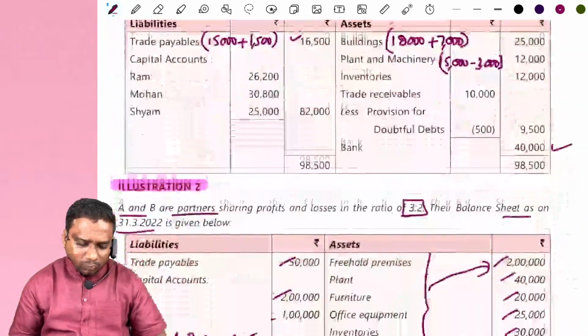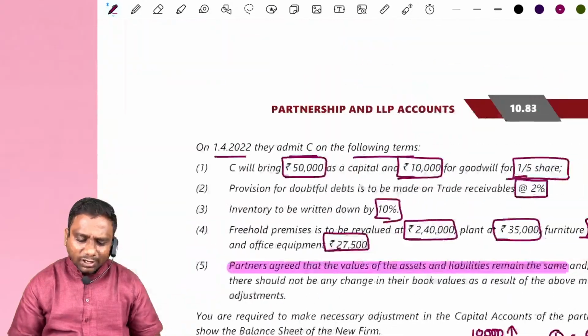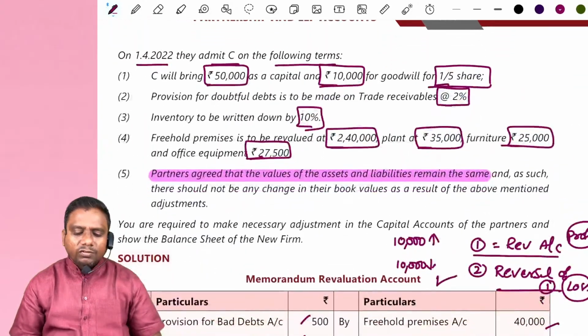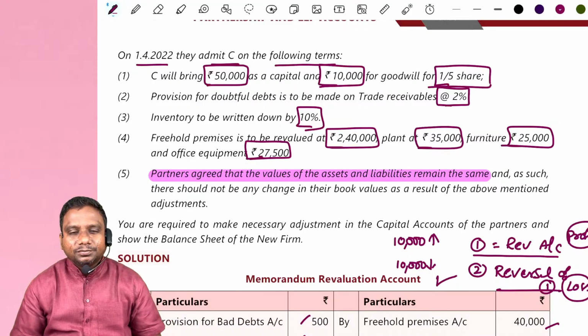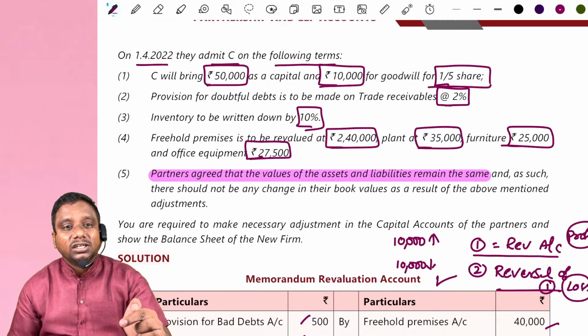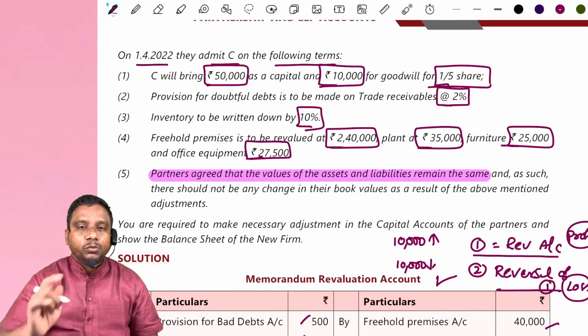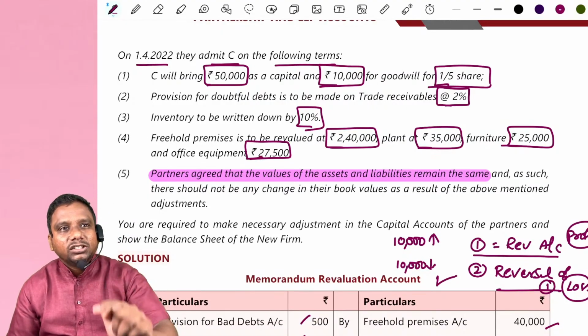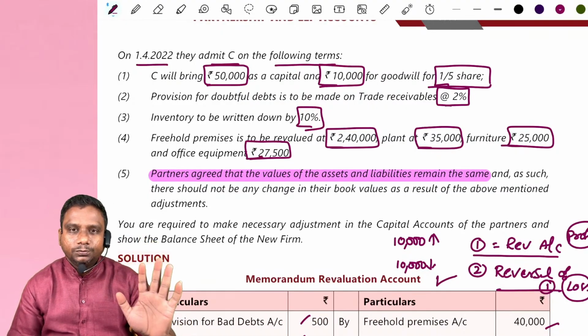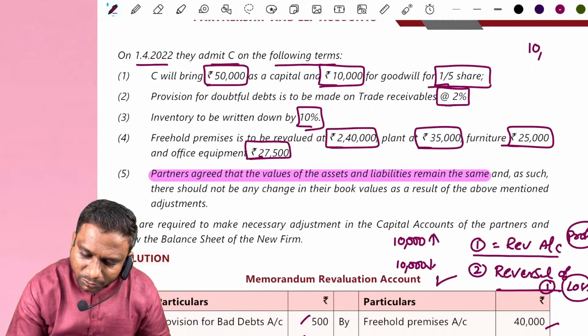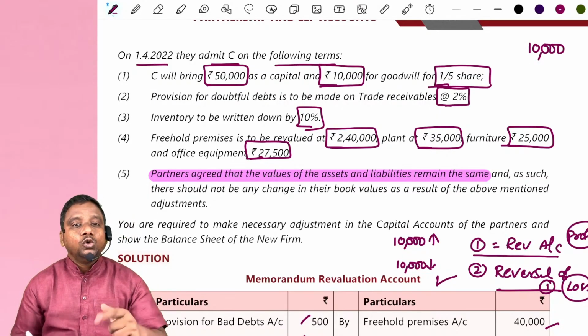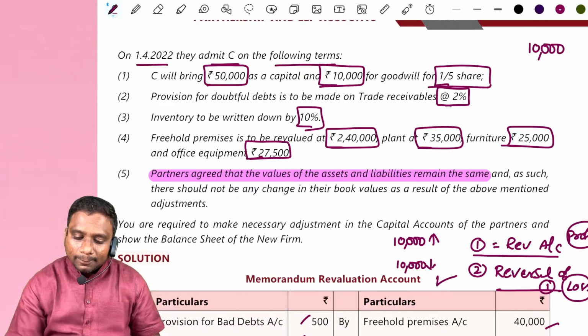Then what about this goodwill distribution? Look at, we see goodwill distribution. How much goodwill we have to share? 10,000. Here they did not mention the new profit sharing ratio. Important point. He did not mention the new profit sharing ratio. Fine. Now this 10,000 rupees goodwill, to whom we have to distribute?